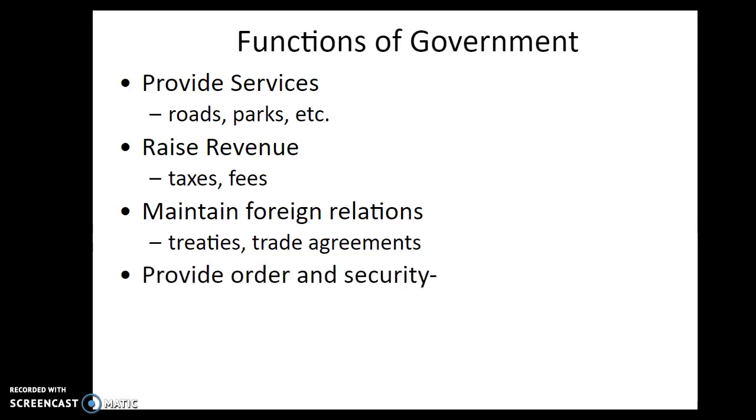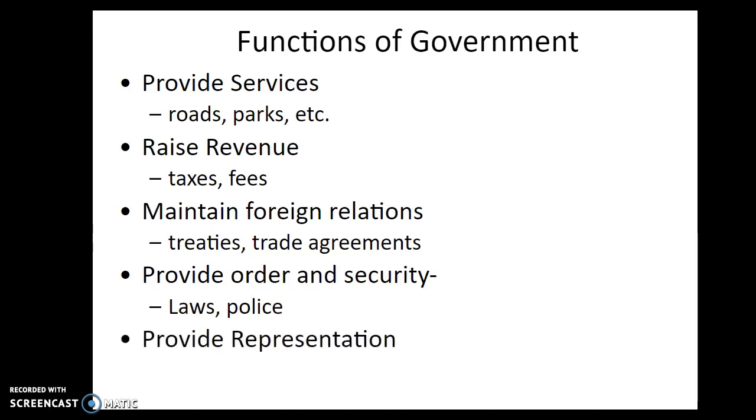They do provide order and security. Again, that's why we have laws and police. Our government, whether it's the federal government or the state government or the city government, they make laws for us that we have to abide by. Maybe the city one, if you can't ride your skateboard in the downtown sidewalks. I know that was a big one a few years ago. But that's laws that they maintain for us to provide that order and that security. Police, same thing. They're providing that security for us, and they're maintaining that we abide by the laws